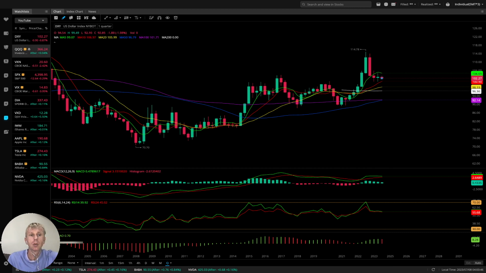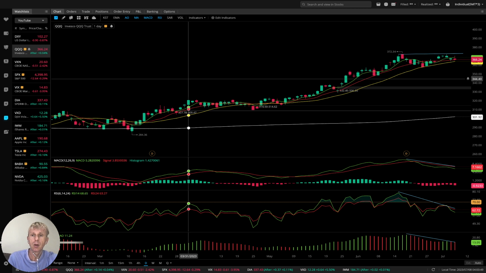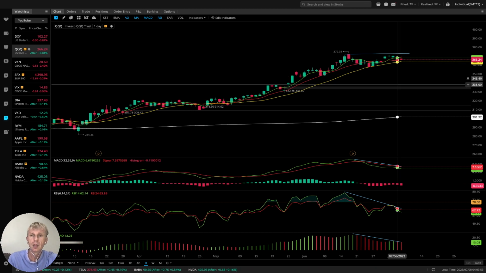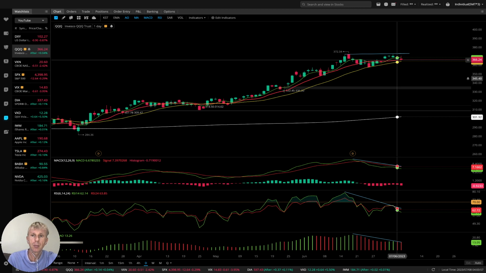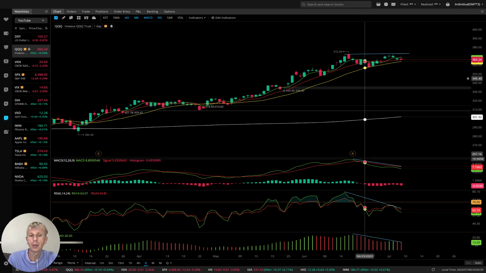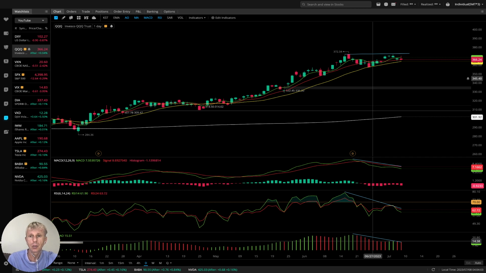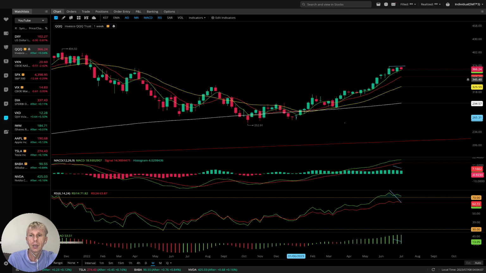Let's move to QQQ, the most powerful technology index. You see we did a double top. I believe the second top was a bull trap. Bearish, I'm sorry, it's a daily time frame. Yeah, bearish divergences on all indicators. It is daily, but let's move to weekly. Weekly top, we are forming a top. QQQ is forming a top, right?